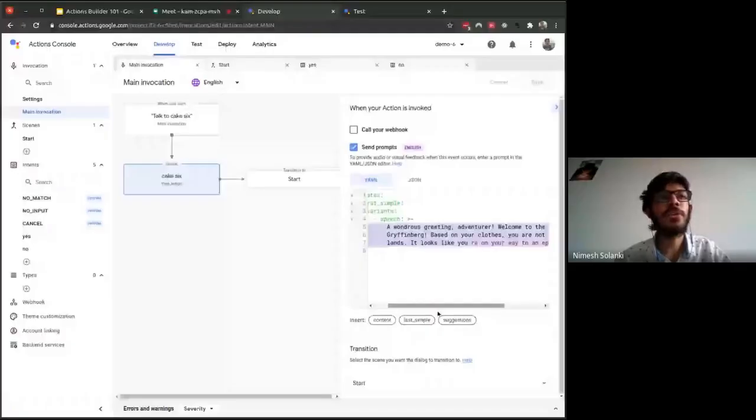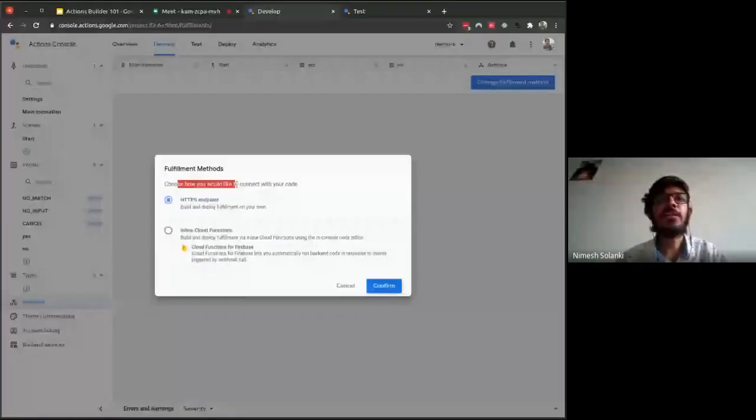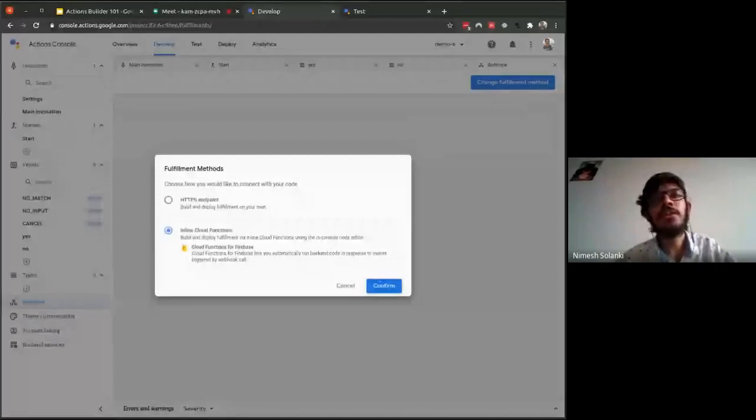So let's go to webhook now. Please make sure that you click webhook over here. It is asking currently whether you want to use your own HTTP endpoint or inline cloud function. Please make sure that inline cloud function is selected. For that, we'll just have to write code in our web IDE in this particular console itself. We don't need to deploy it elsewhere; we'll just write it in the console and deploy it. It's simple.